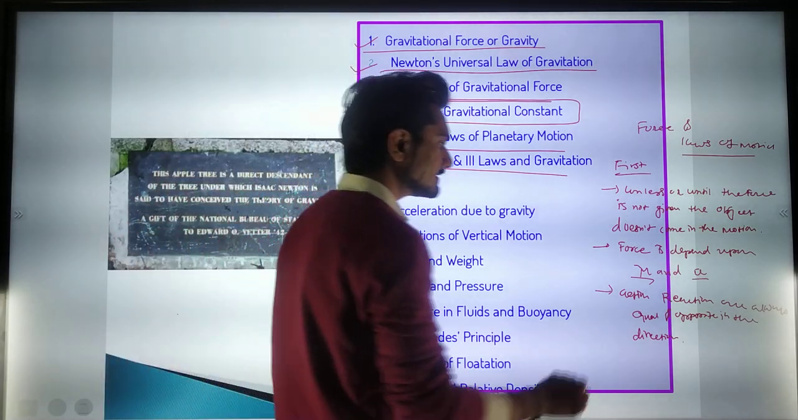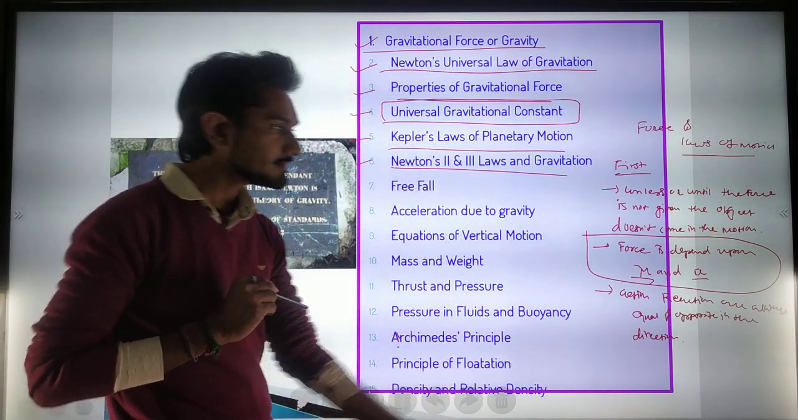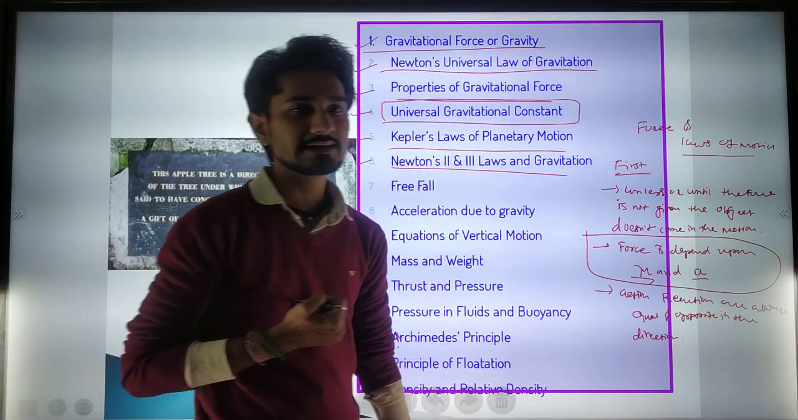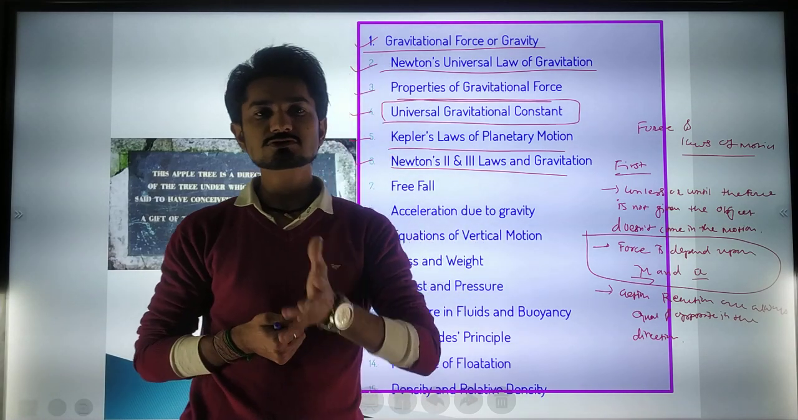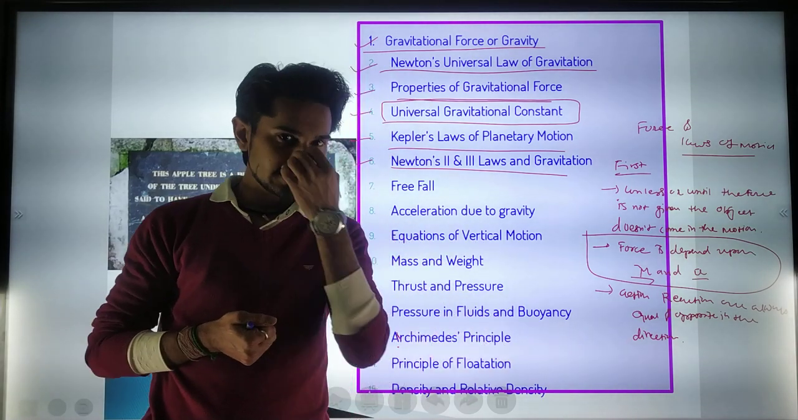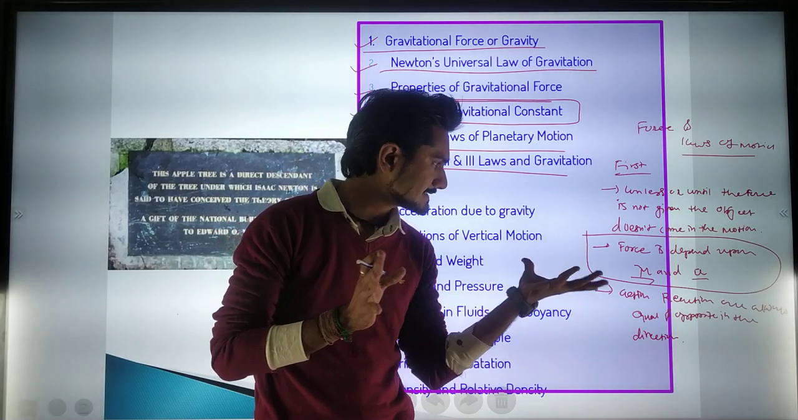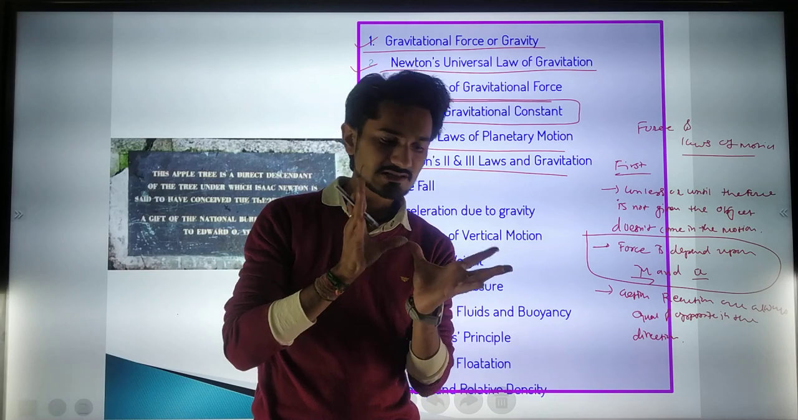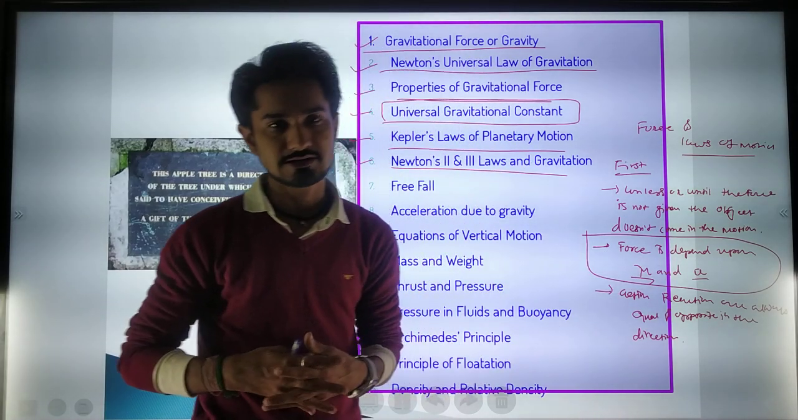But here we are going to see about the second and third law. The second law gives us an idea about force, whatever the force, either it is gravitational force or whatever, there are so many types of force. Basically, whenever we are experiencing the gravitational force, it is also dependent on the mass and the acceleration.